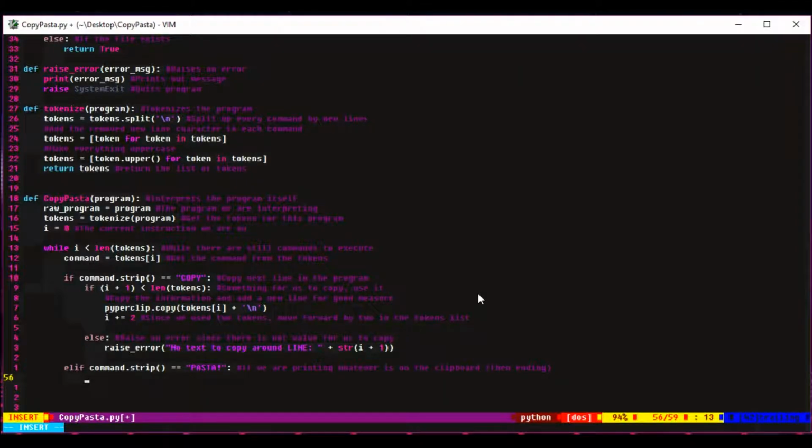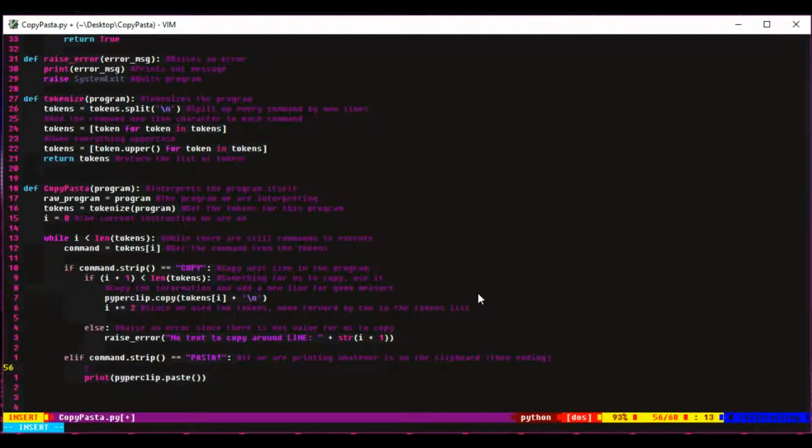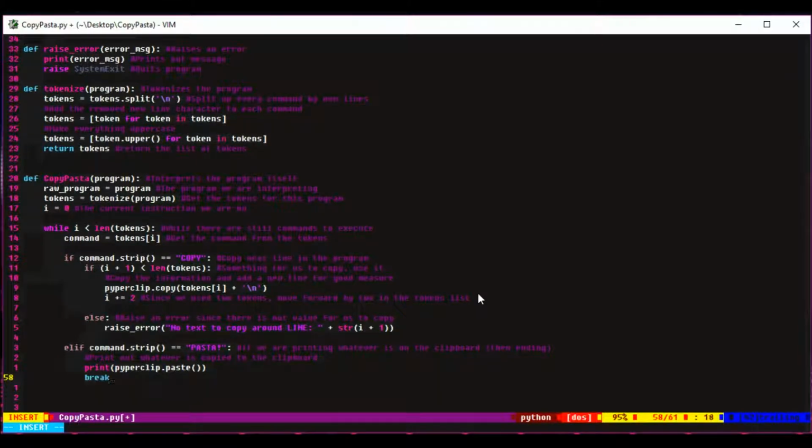So here we print out to the screen whatever we get by pasting whatever's in the clipboard into the print function. And this break command exits out of the while loop, which will stop executing commands.